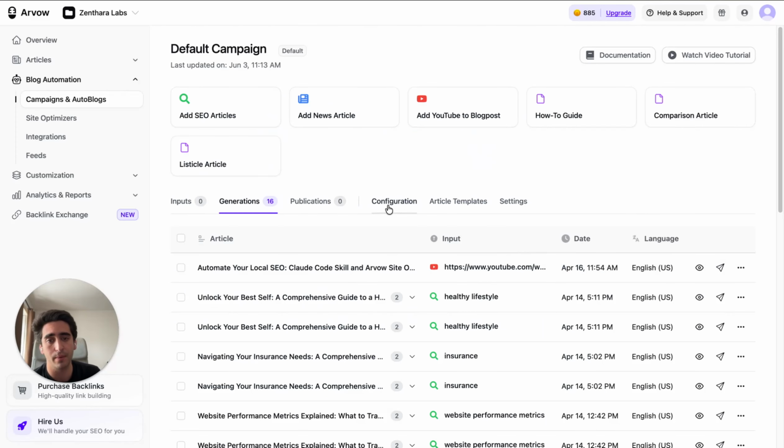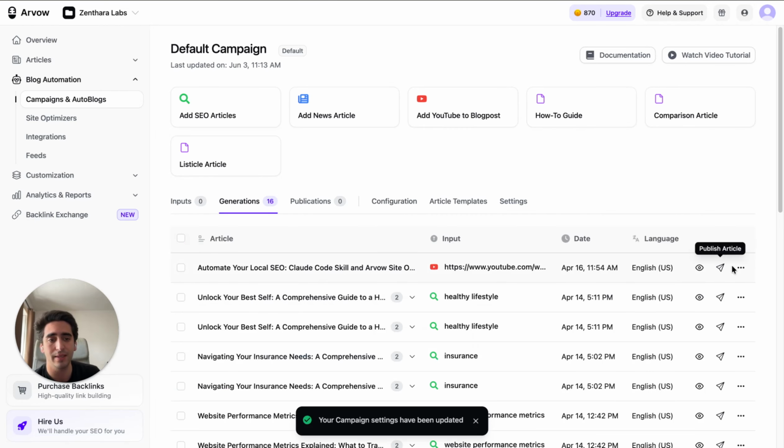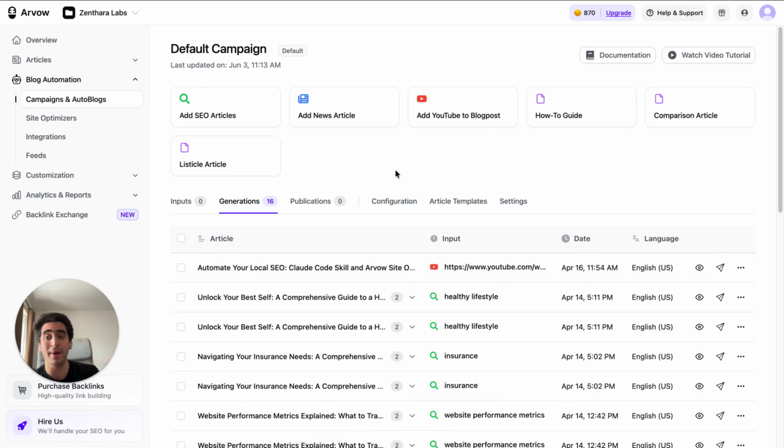Now if you want to publish to your WordPress site, you just click here on publish. Of course, I will not, because the integration is not ready, but I just configure my WordPress site here and simply click here to publish the article. Now you might be wondering, but this is still a semi-automatic workflow. I have to log into Arvow, get the link, paste it, and click here to publish to my website. It's not fully automatic. And here comes the best part.